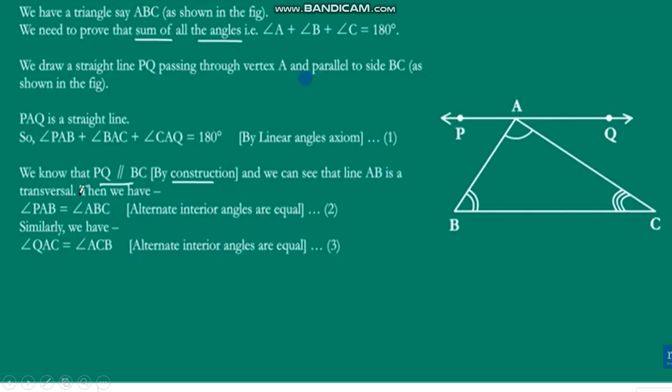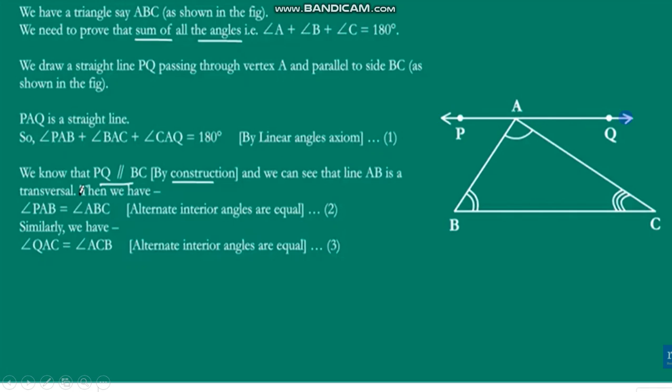So what we have done is our construction part. Draw a line PQ passing through the vertex A, such that this line PQ is parallel to the side BC.